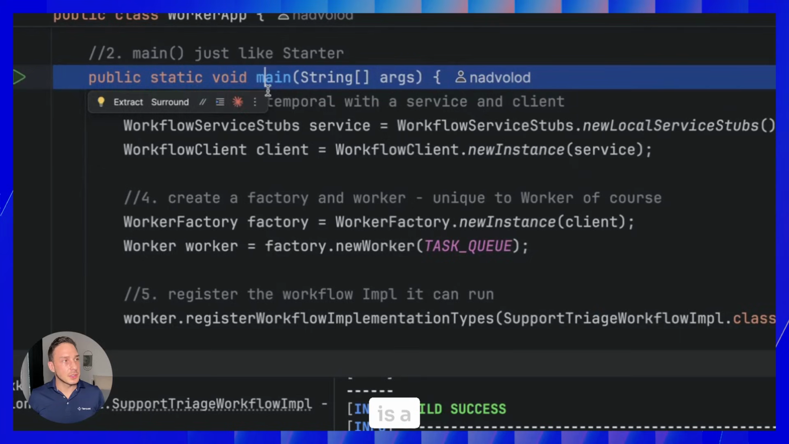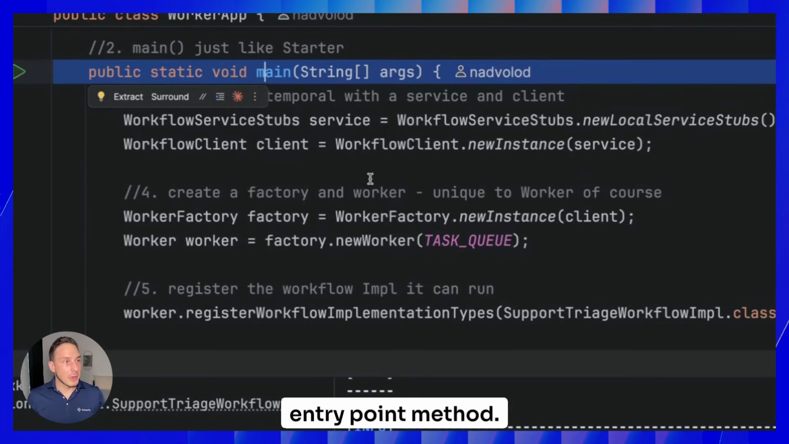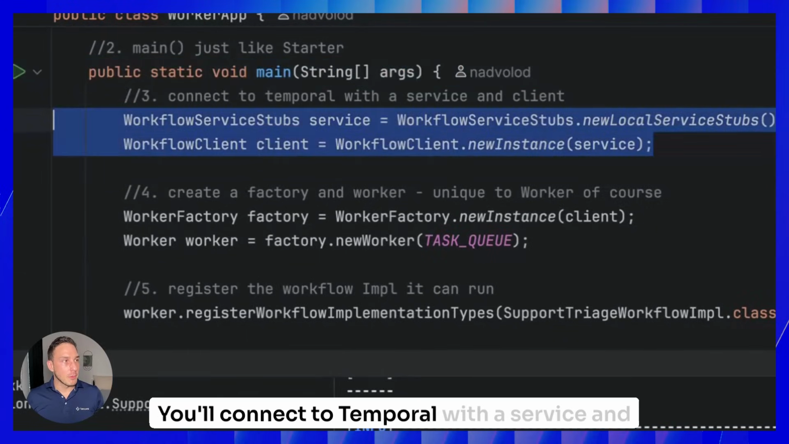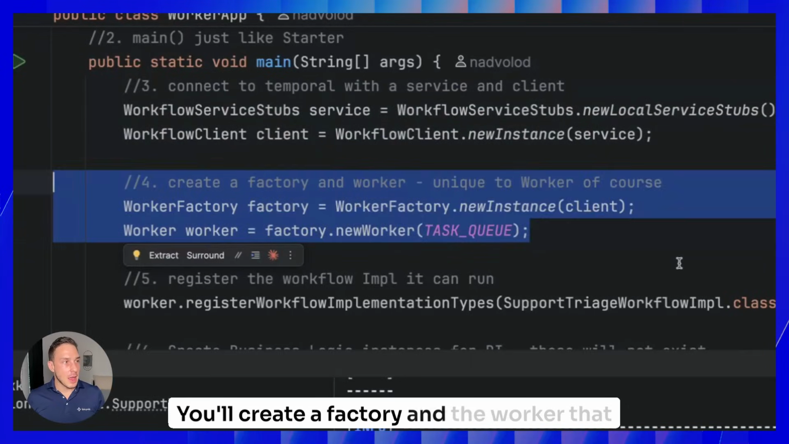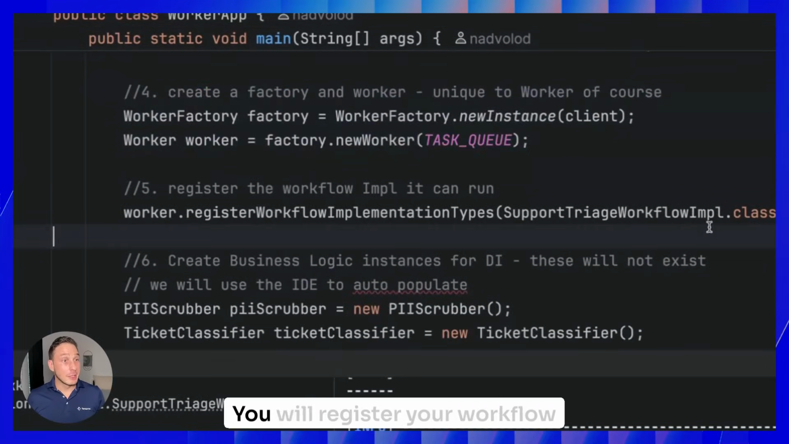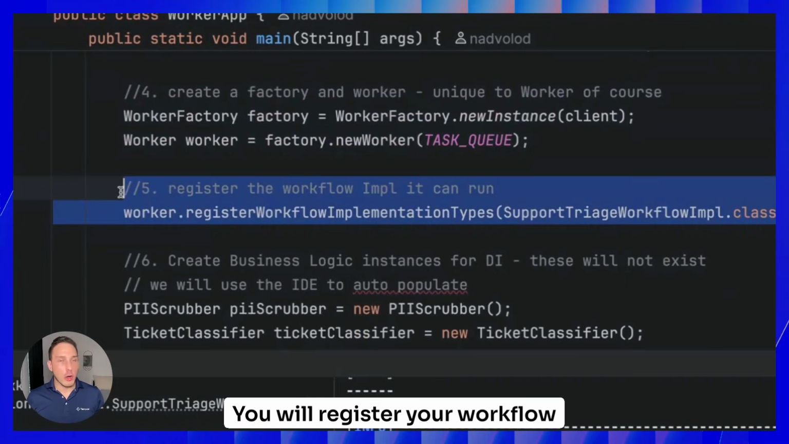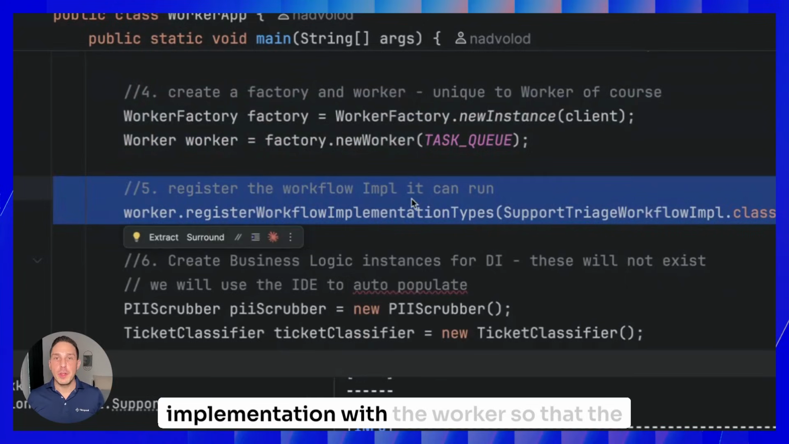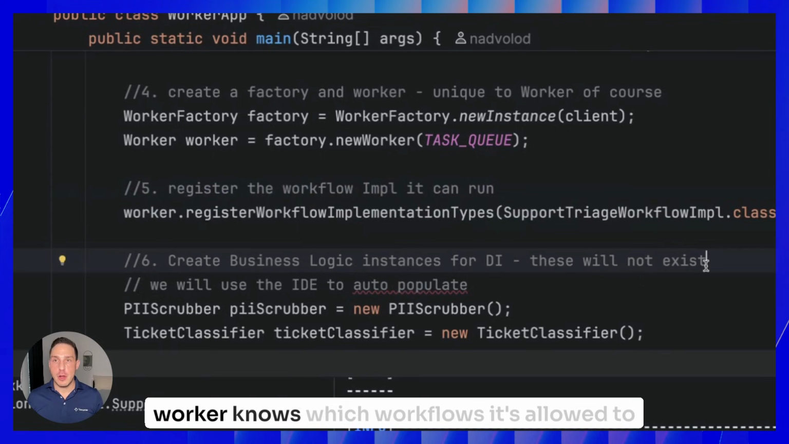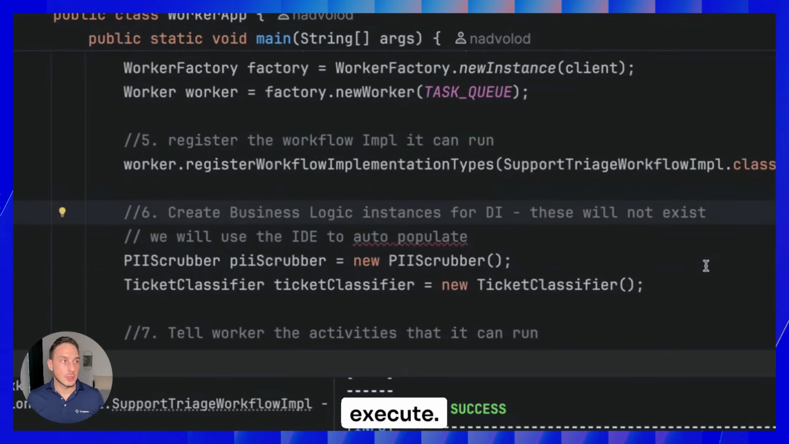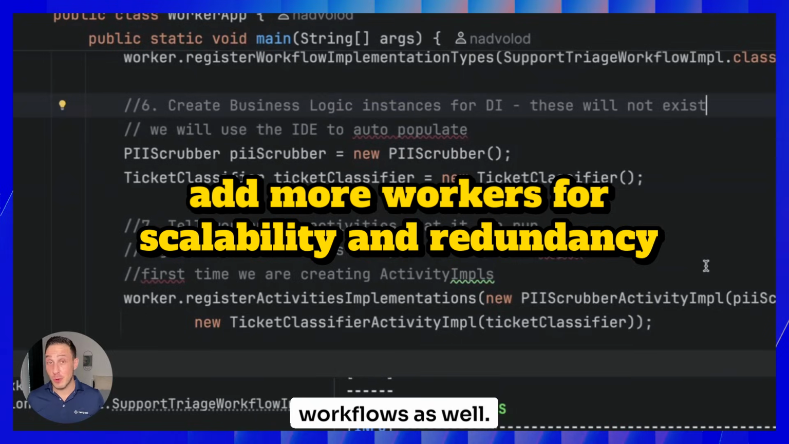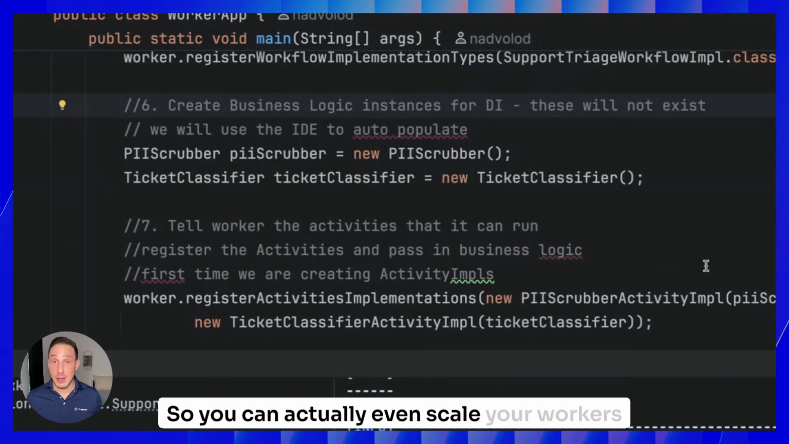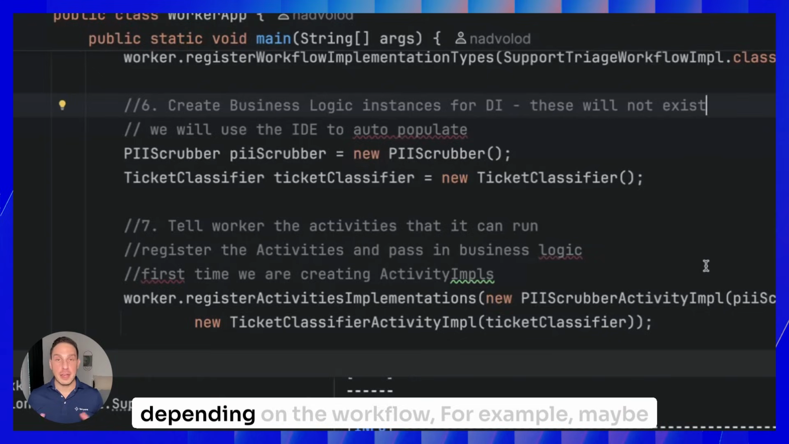In Java, this is an entry point method. You'll connect to Temporal with a service and a client like that. You'll create a factory and the worker that looks like that. You will register your workflow implementation with the worker so that the worker knows which workflows it's allowed to execute. You can have workers that execute different workflows as well. So you can actually even scale your workers depending on the workflow.